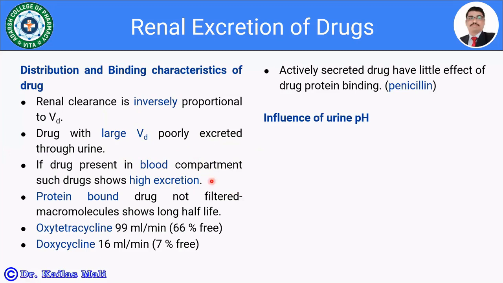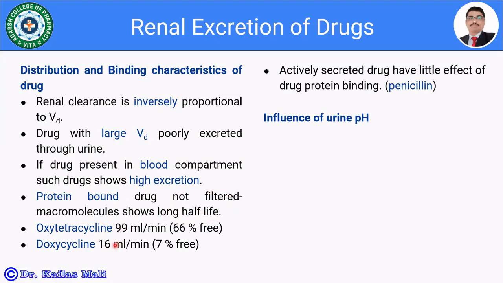Means the drugs have a low apparent volume of distribution, or small volume of distribution. Furthermore, it should be present in the unbound form. Protein bound drug is not going to be filtered, as you know that it behaves as a macromolecule, and thereby it increases the half-life of the drug.